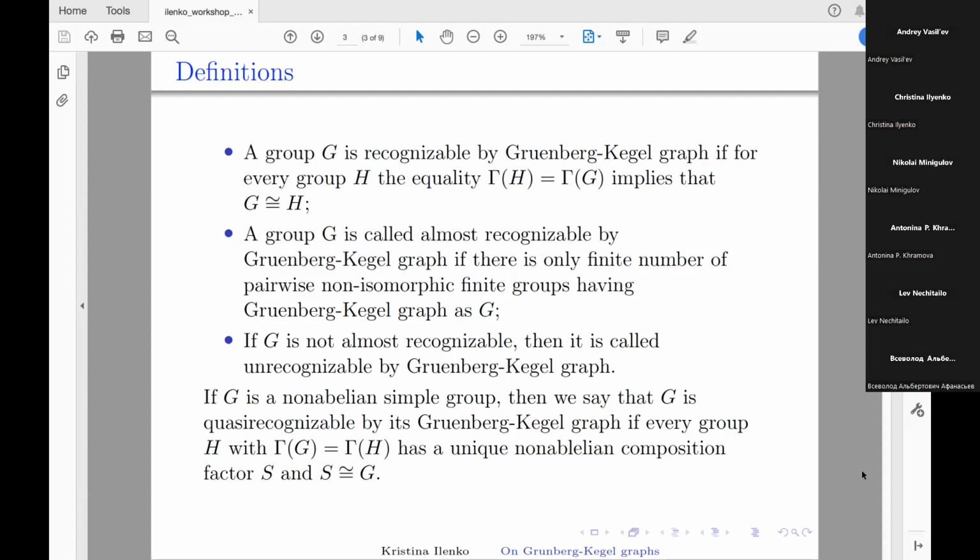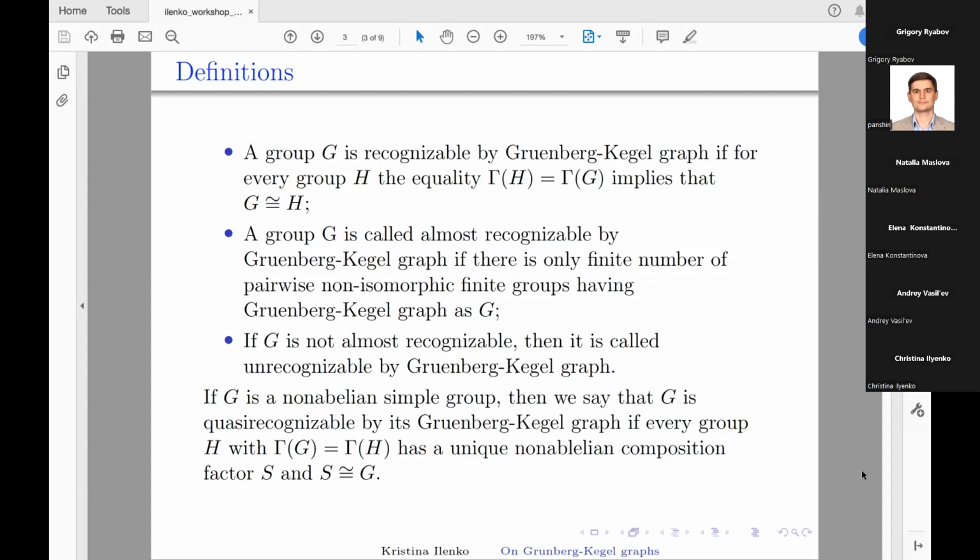If G is a non-abelian simple group, then we say that G is quasi-recognizable by its Gruenberg-Kegel graph if every group H such that the Gruenberg-Kegel graph of H is equal to the Gruenberg-Kegel graph of G has a unique non-abelian composition factor S, which is isomorphic to G.